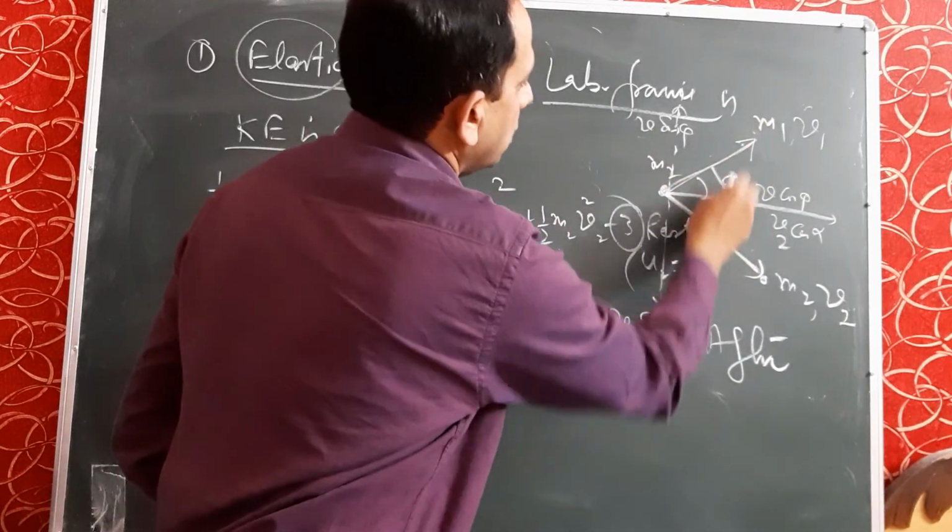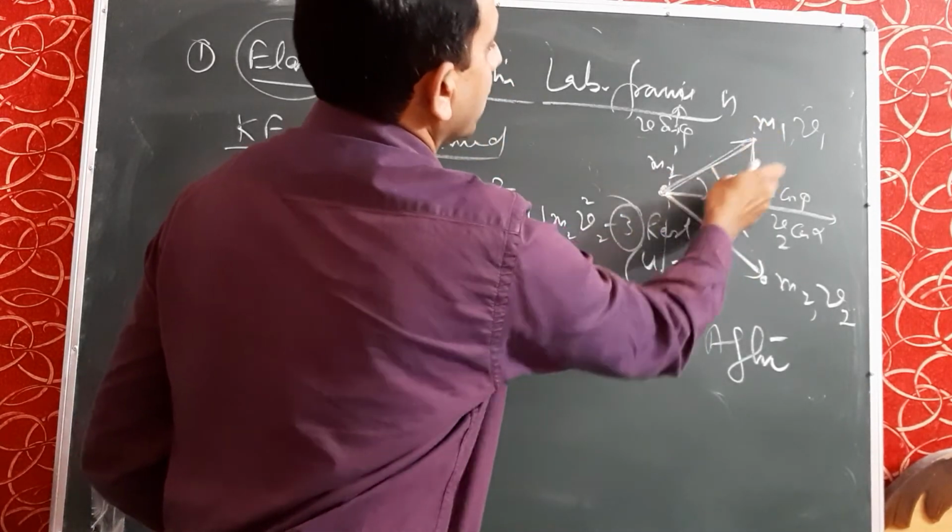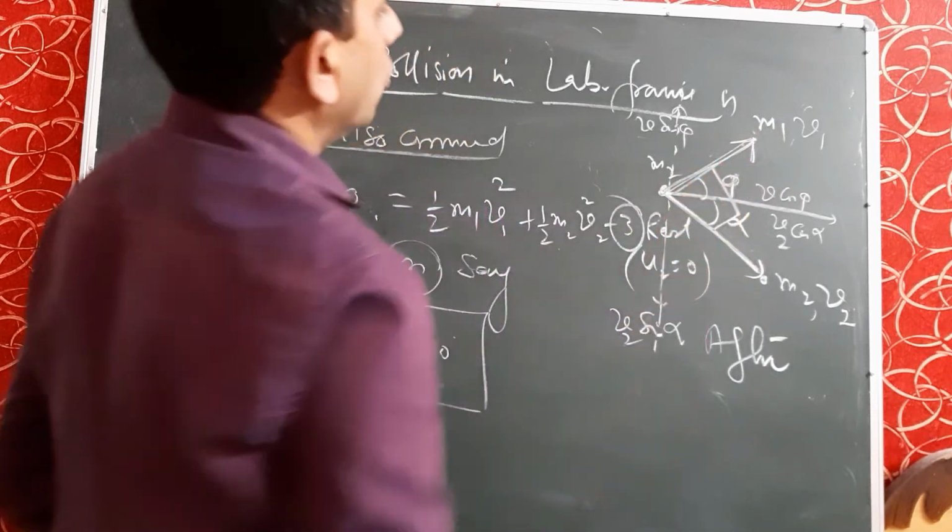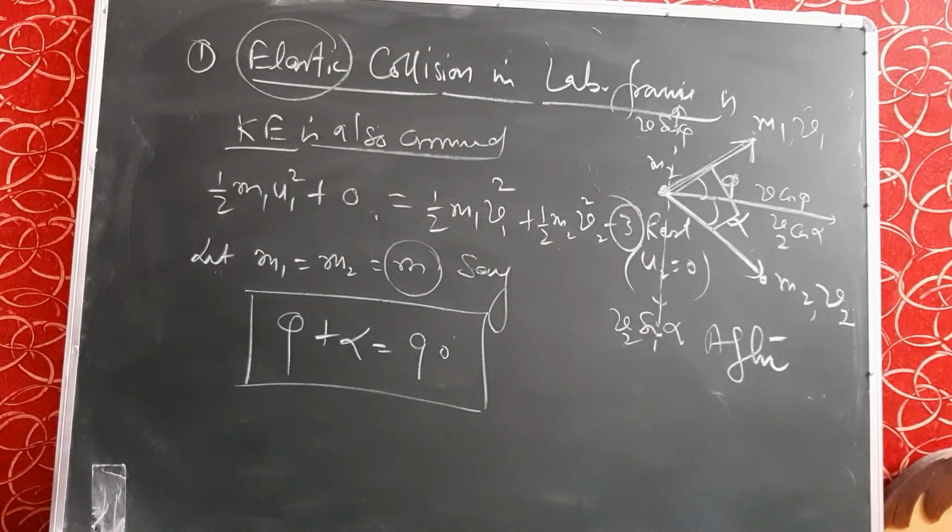It means after collision both particles will move orthogonally, one moving to one side and the other moving at right angle to the first particle. So this is the condition we obtained from the elastic collision of two particles in the lab frame.